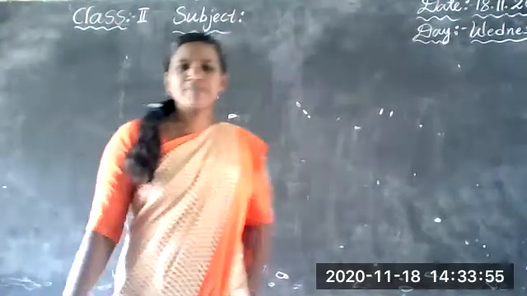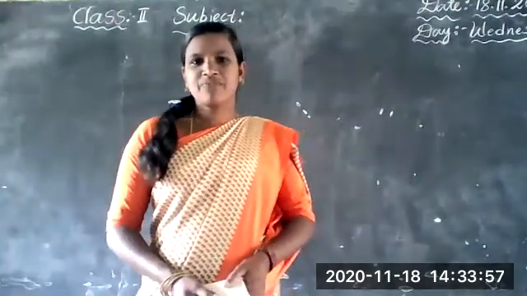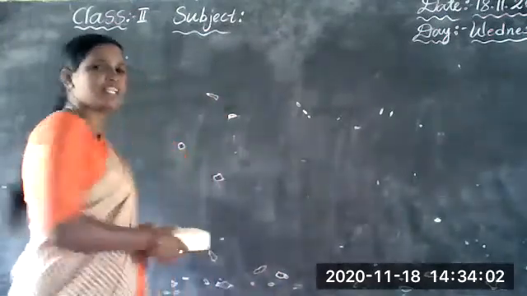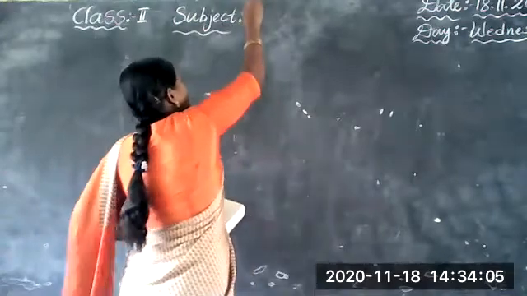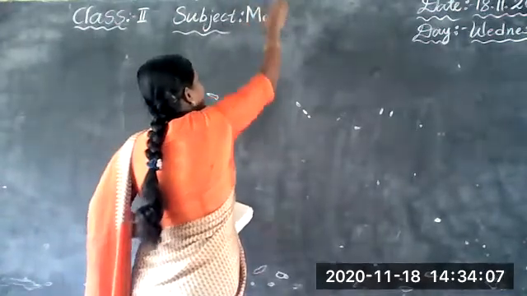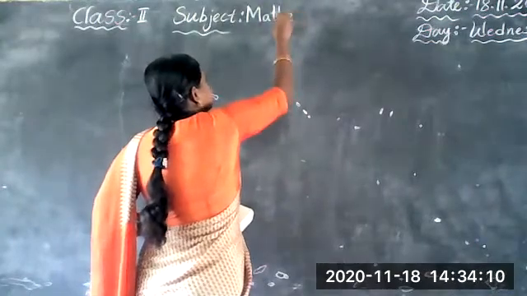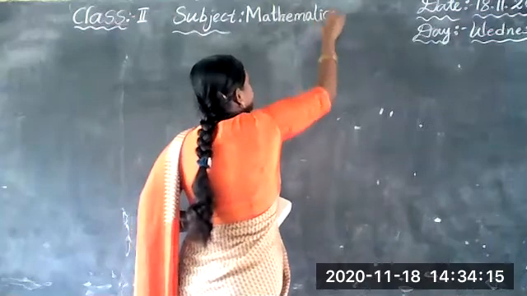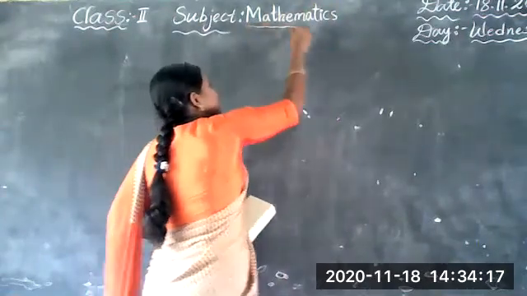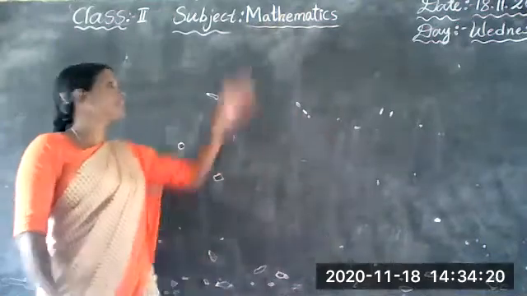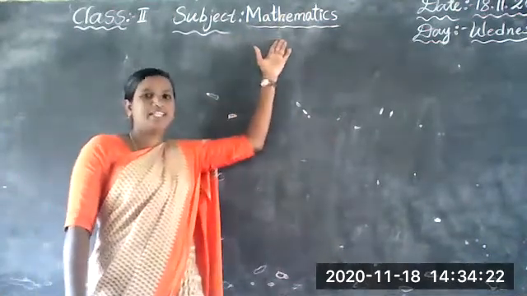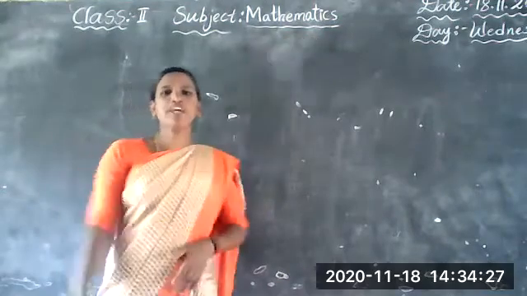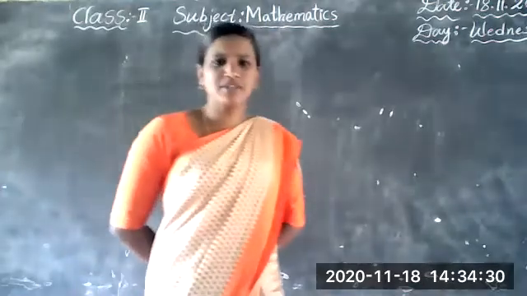So, welcome back to our mathematics class. Once say the spelling of mathematics. M-A-T-H-E-M-A-T-I-C-S. Mathematics. Once again, say M-A-T-H-E-M-A-T-I-C-S. Mathematics. Okay, once take out your mathematics textbook.